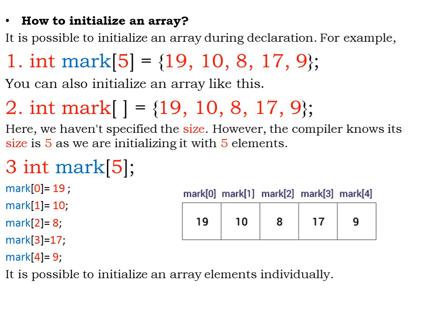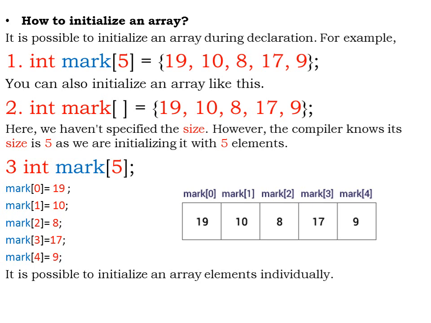The third way is to initialize the elements individually. I have declared again marks as an array name of type integer and the size is 5, semicolon. This is just a declaration. Then the initialization is done individually, like marks of 0 equal to 19. So the first element 19 is stored at the index value 0.